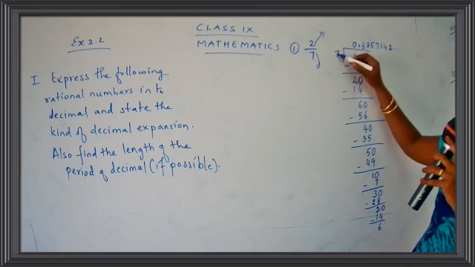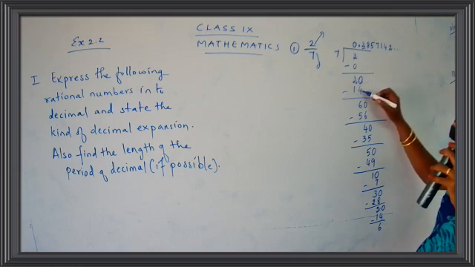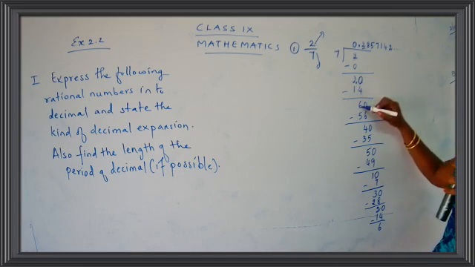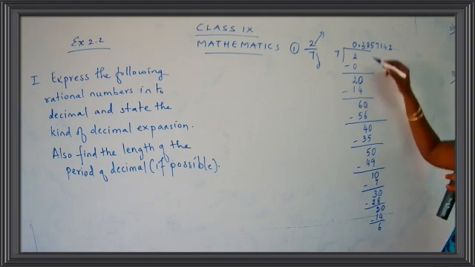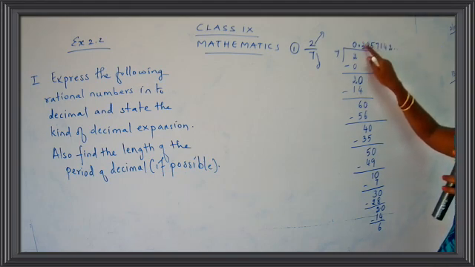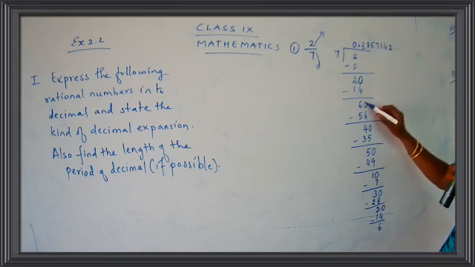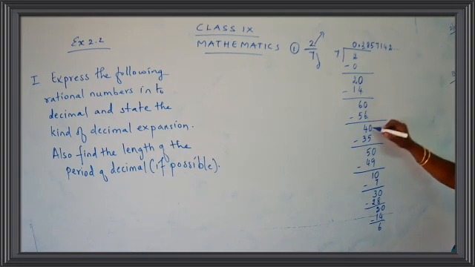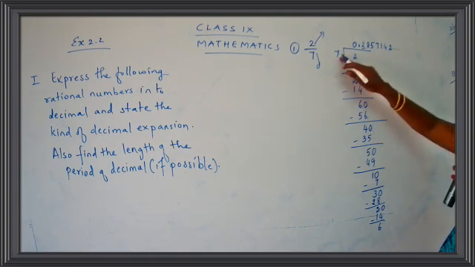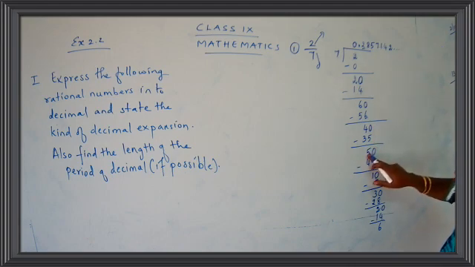Okay. So 7 2s are 14. 20 minus 14 gives you 6. I'll write 0 once again. No need to write the decimal point again and again, children. Only one time. It's enough. 7 8s are 56. 60 minus 56 gives you 4. We are just adding one 0 there. 7 5s are 35. 40 minus 35 gives you 5.